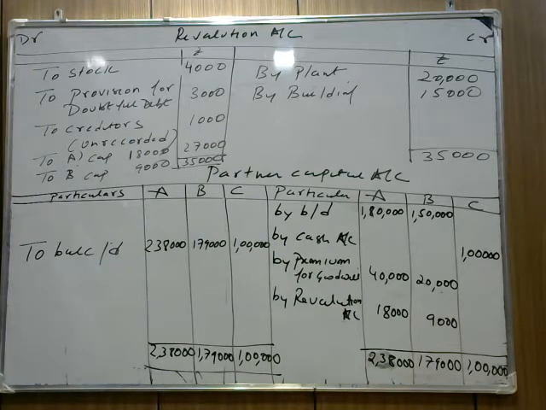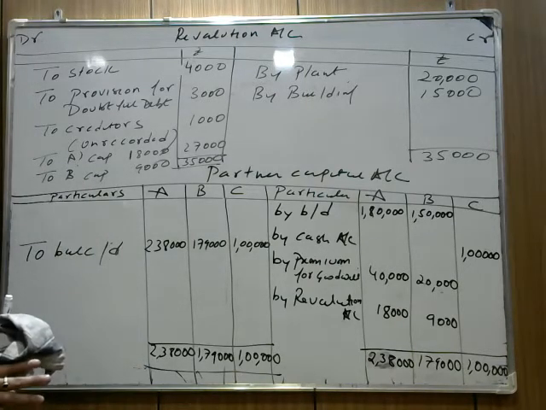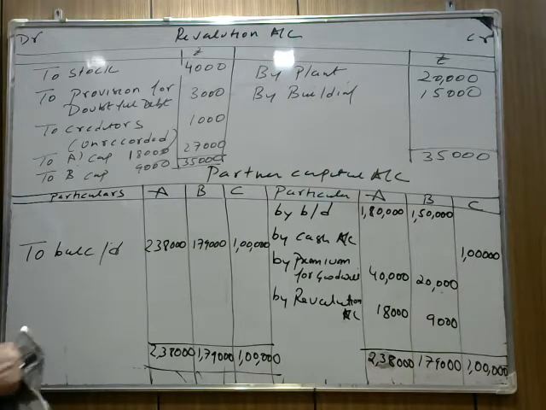All this part is clear. Only we need to maintain our balance sheet. Please note down. So we write by balance, by cash, by premium for goodwill, by revaluation account. Here we write two closing balances which you mentioned in the question. Now next part is balance sheet. Okay.